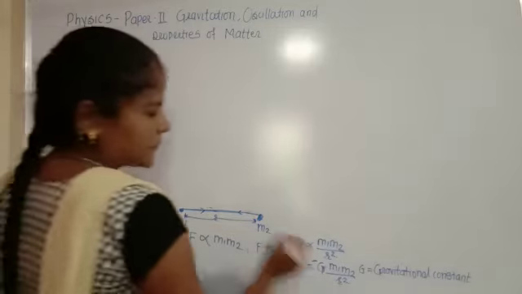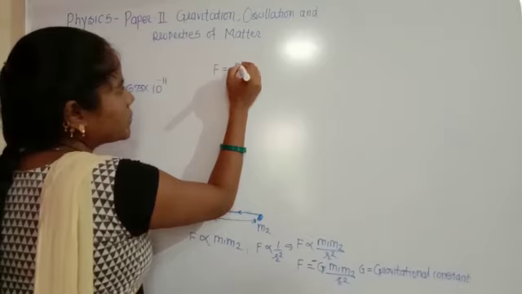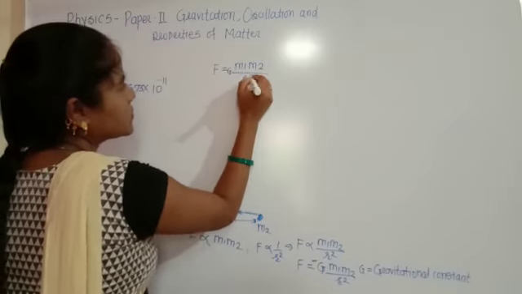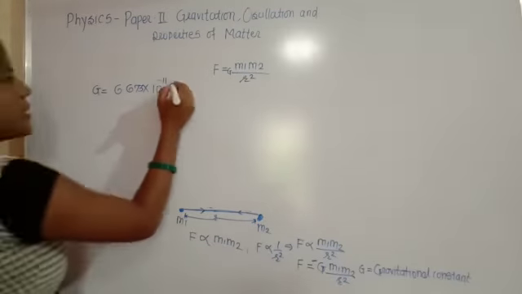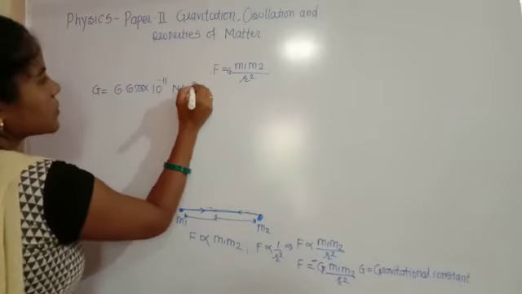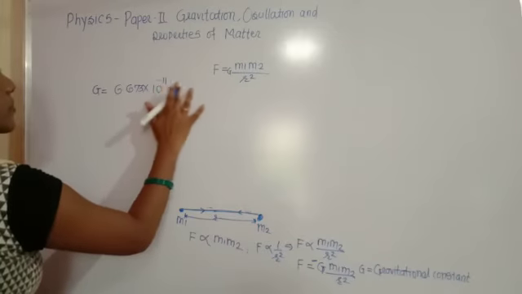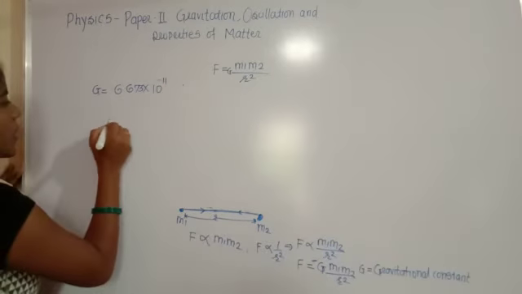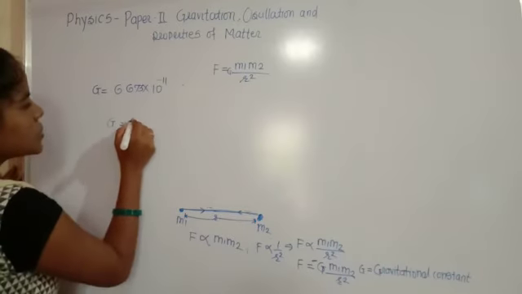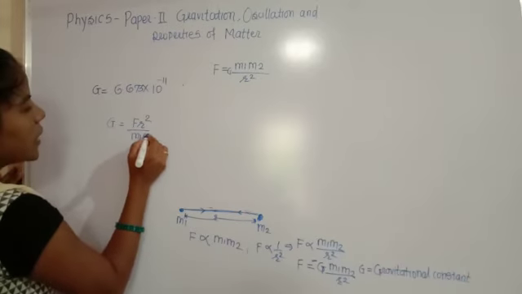And the unit: F is equal to G m1 m2 divided by r square. Here the unit is Newton per kg meter square. We calculate this unit as capital G is equal to F r square divided by m1 m2.